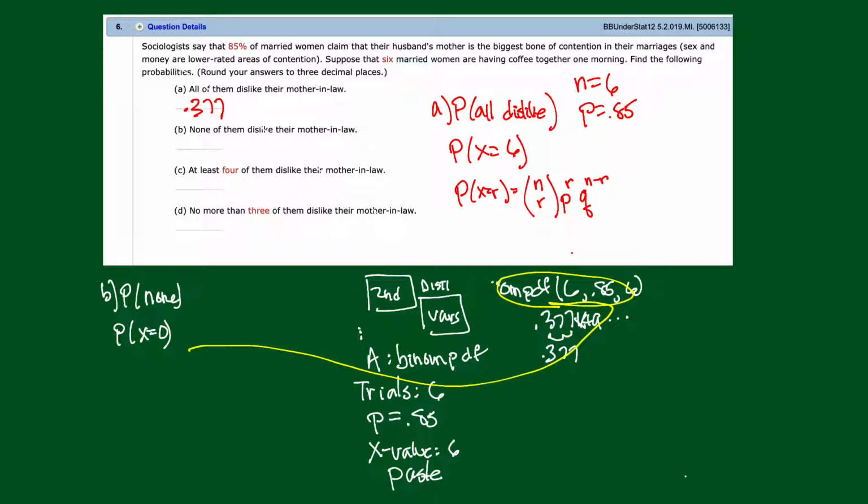Now, try this. You can put it in all over again, or you can try this. Press the second key, and then down at the very bottom, press the enter key. Now, right above the enter key, it says entry. That will paste in the last thing that you typed in. So press second, enter. Now, what comes in is this. Now, that's not what we want. We want the 6 trials, the 0.85, but we don't want a 6 here. We want 0 successes. So just run your cursor over to the 6 with your arrow key and just type 0.